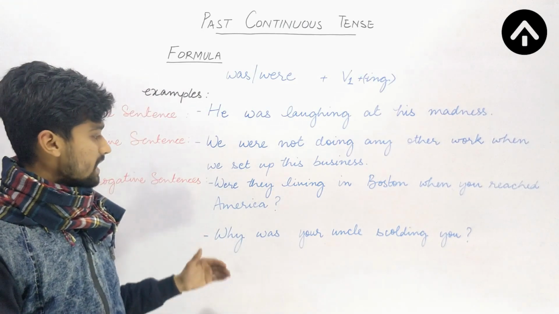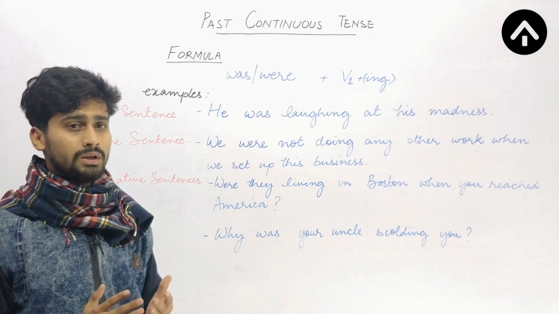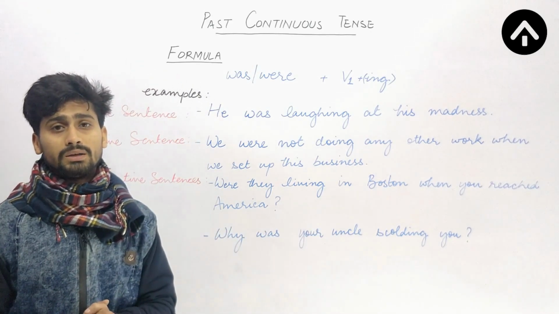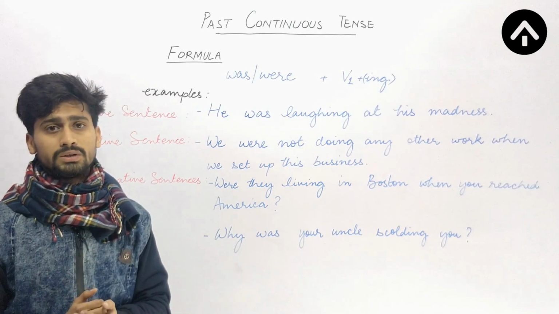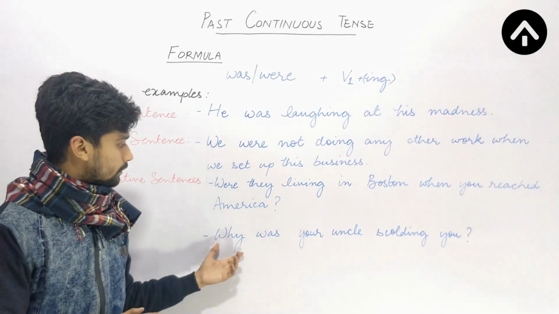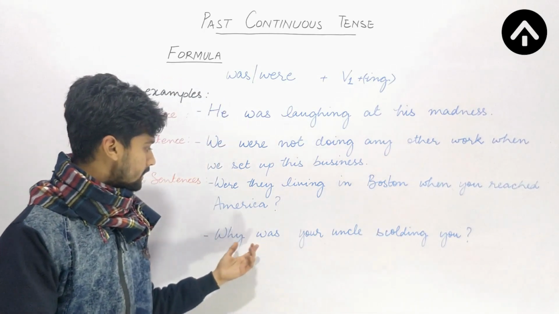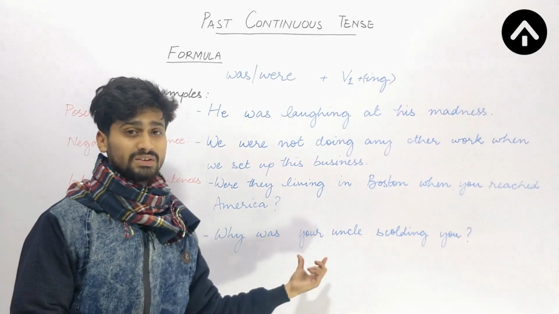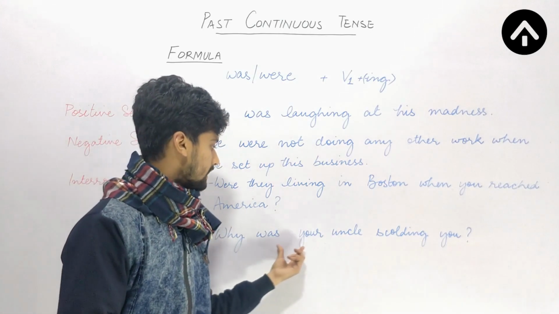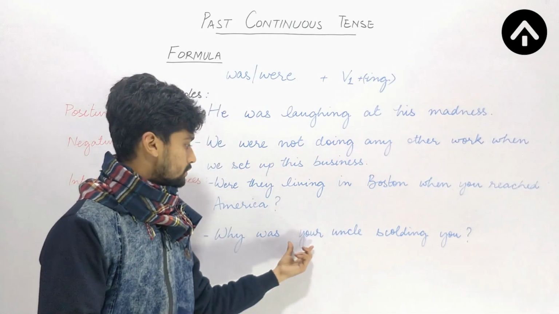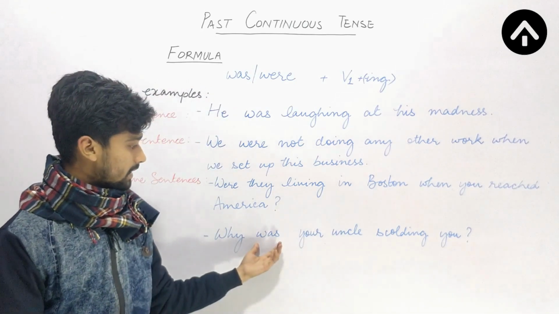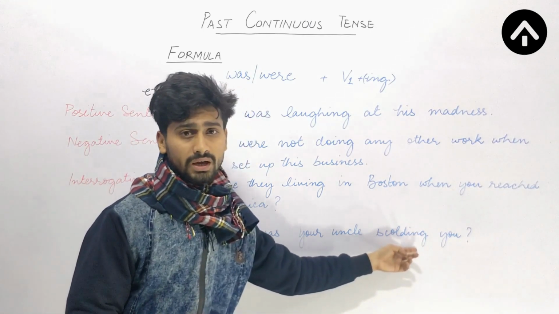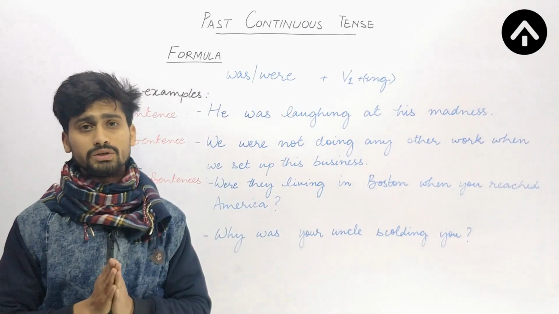Okay, next question. If we have a non-polar question, for example, why was your uncle scolding you? So here this question demands a specific answer, not a yes or no type answer. So why was your uncle scolding you? So here I will be using was or were depending upon the subject. So the subject is your uncle. Why was your uncle? Okay, so your uncle is singular. That is the reason why I am using was, not were. So why was your uncle scolding you? Again, I am using the ing form. So I hope this is clear to you.